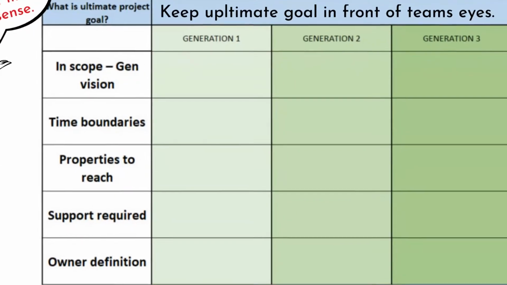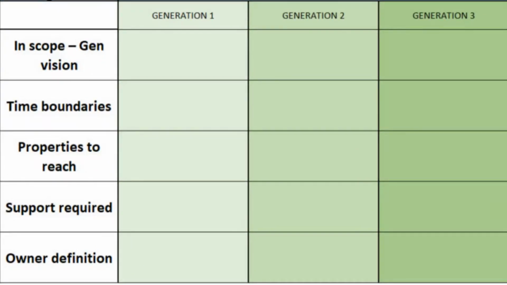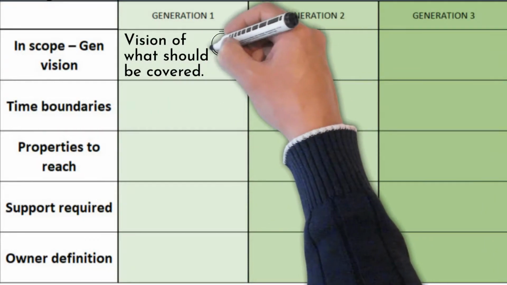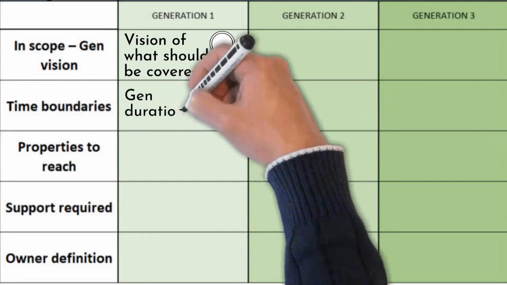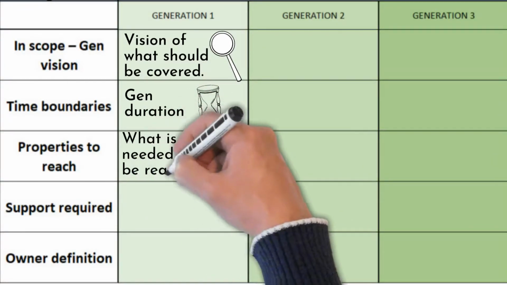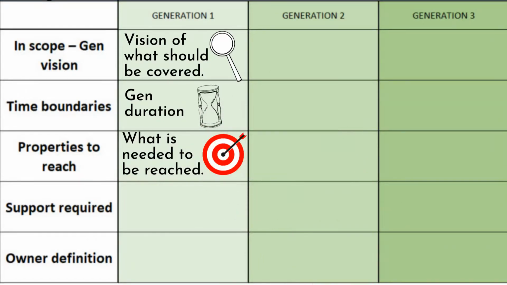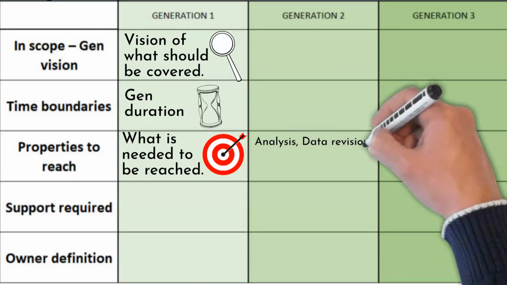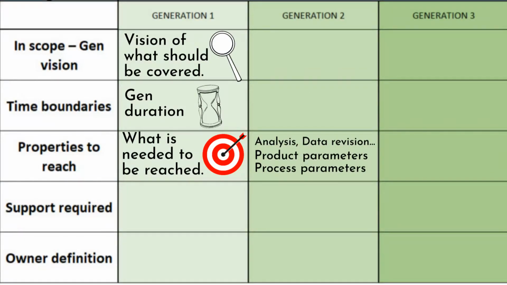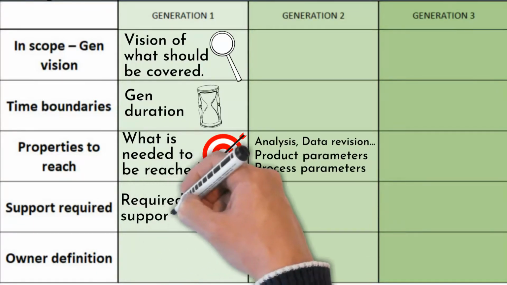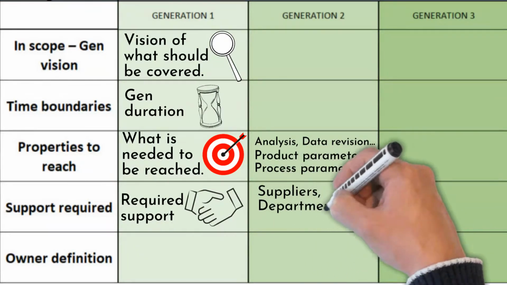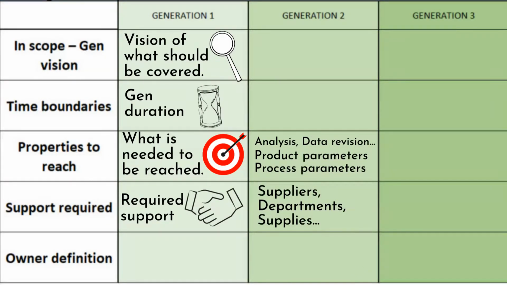This is how the MGPP template can look. There are several sections to be filled in. In scope, put your vision of what should be covered in each generation. Time boundaries are the estimated generation durations. Define functions to be reached in the properties to be reached row, like finishing some analysis or required data revisions. You can define process parameters or products to be finished in that generation. The support required row serves for the definition of supporting departments, suppliers, or supplies to be helpful in generation accomplishment.